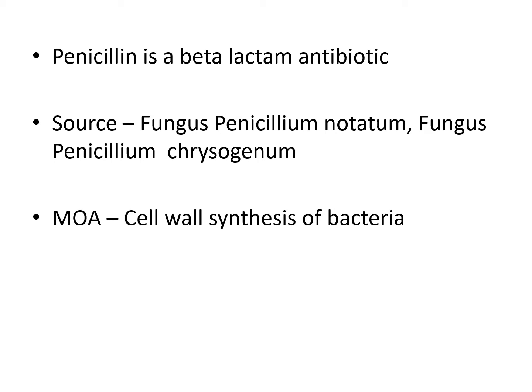Next, what are the sources of penicillin? Penicillin is obtained from fungus Penicillium notatum and Penicillium chrysogenum. Now coming towards mechanism of action of penicillin. Penicillin inhibits cell wall synthesis of bacteria. But how?